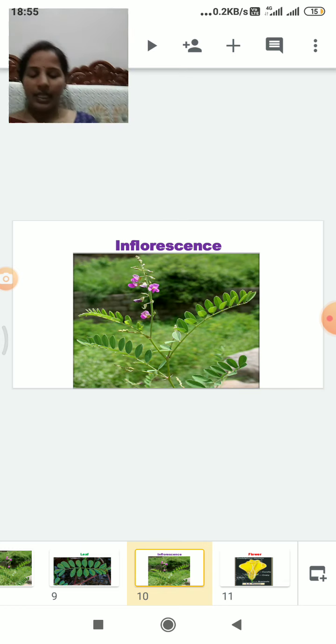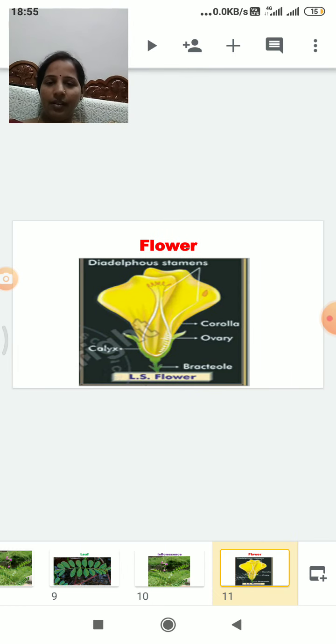The flower part, as we can see on the slide: flowers are bracteate, pedicellate, bracteolate and complete. These flowers are generally bisexual and strongly zygomorphic. The petals and sepals are pentamerous, and cyclic and perigynous flowers are present in this Fabaceae family.